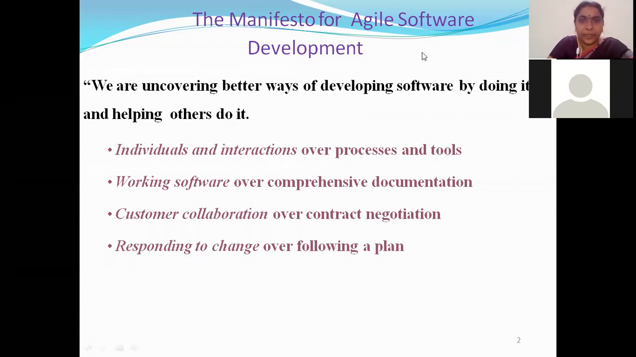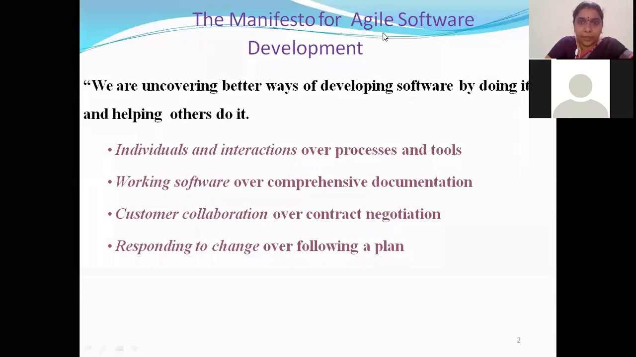So there is a lot of variation between the traditional philosophies and these Agile philosophies. This Agile philosophy always follows changes, always allows us to change accordingly. Don't stick on to the old things, always change for the new things. That is what Agile tells us.